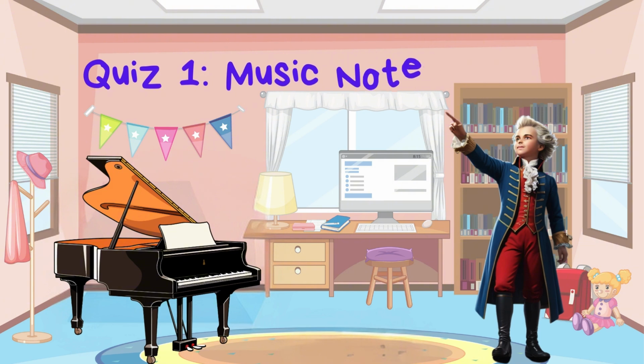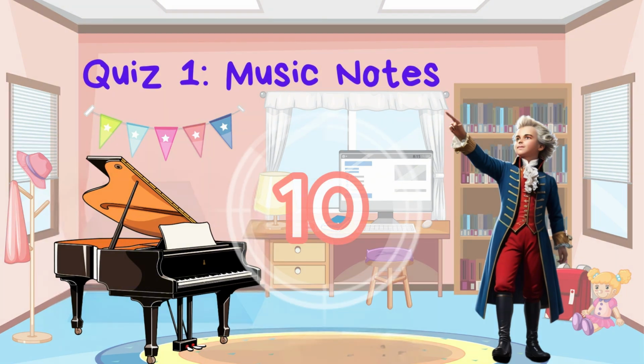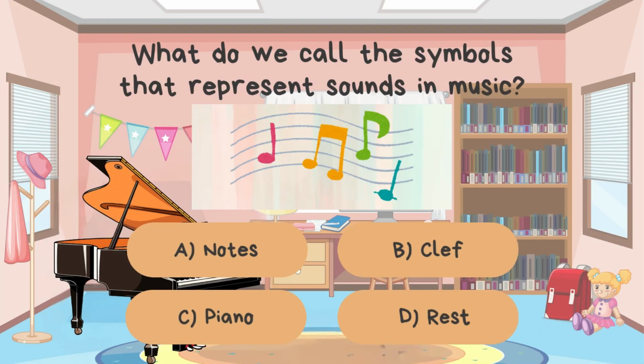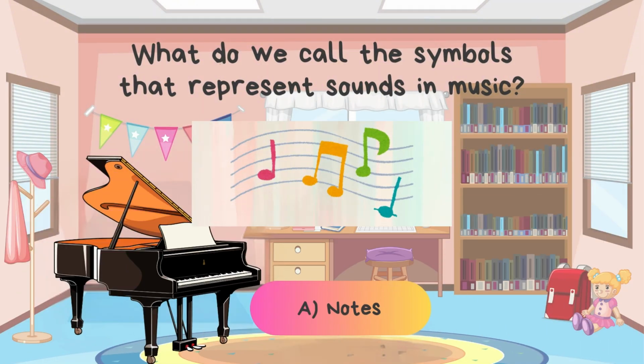Let's see what you know about music notation. You will be given 10 seconds to think about the answer before I reveal the answer. What do we call the symbols that represent sounds in music? A. Notes. B. Clef. C. Piano. D. Rest. That's right. The correct answer is A.